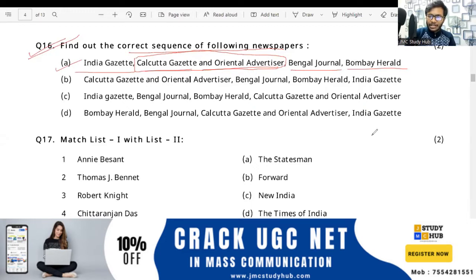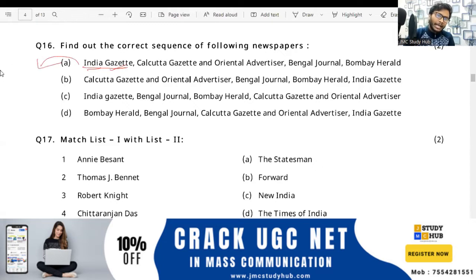Atender is saying B, Monita is saying A, Jyoti is saying B. Okay, great. Now write the years, because they are important. We are talking about India Gazette, which is also known as Calcutta General Advertisers. Very important.